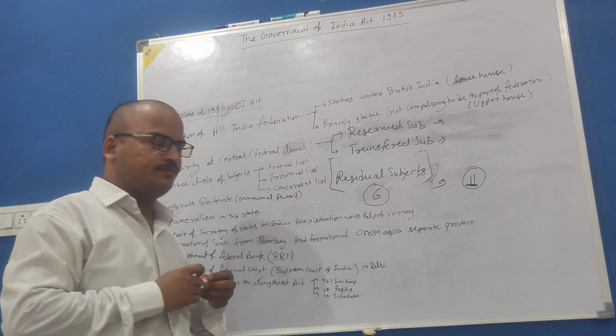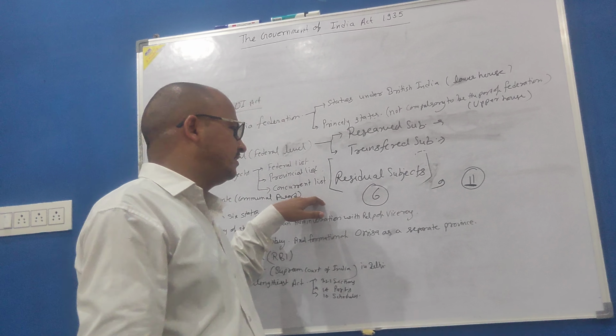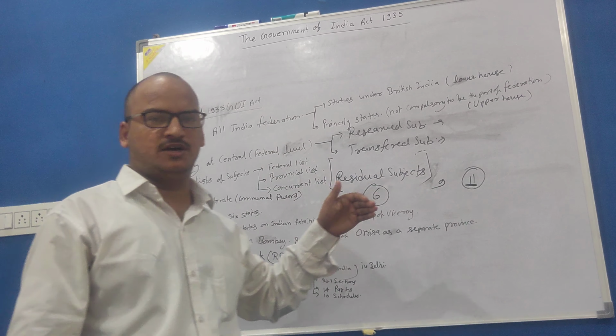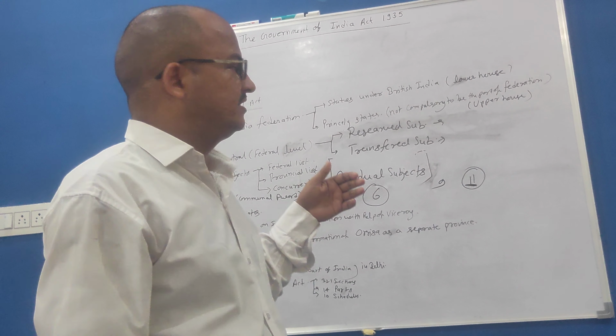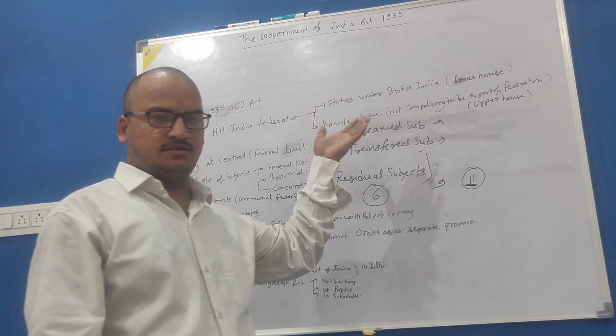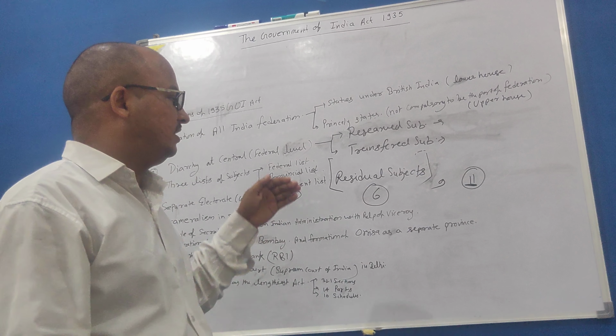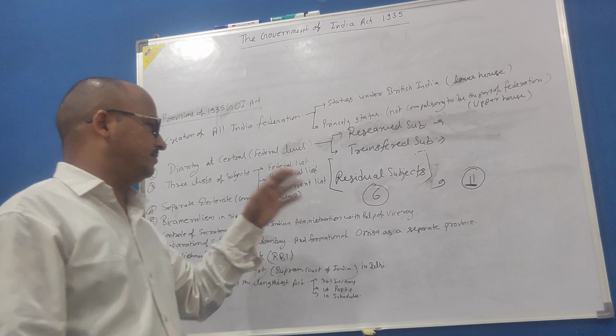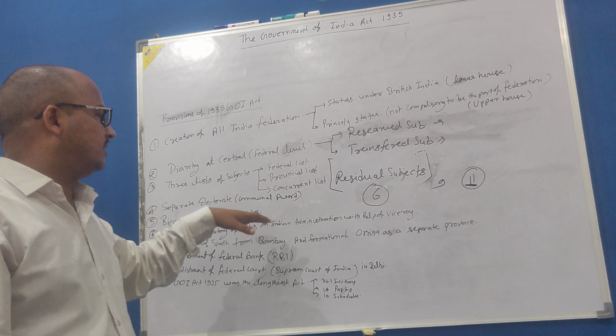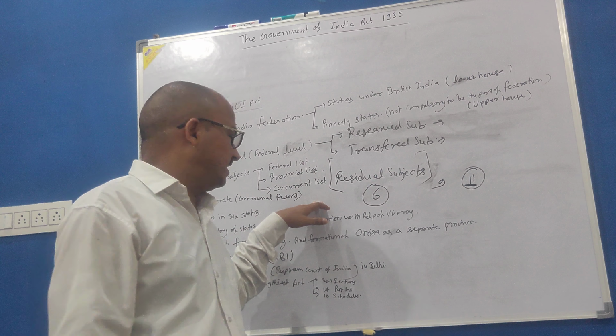What is bicameralism? Bicameralism means the provision of an upper house and a lower house, like we see in our present constitution, the present parliament, the upper house and the lower house, or the Rajya Sabha and Lok Sabha. So the same kind of law was implemented at the state level.